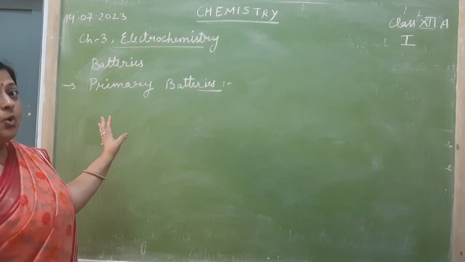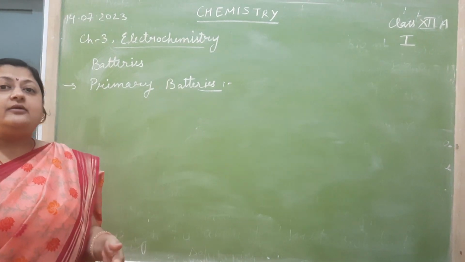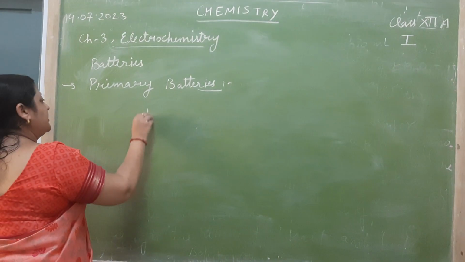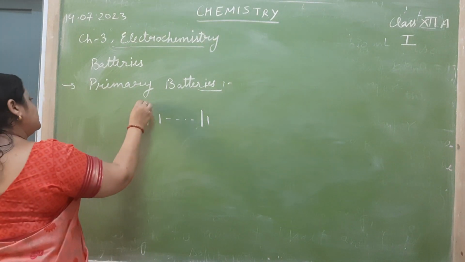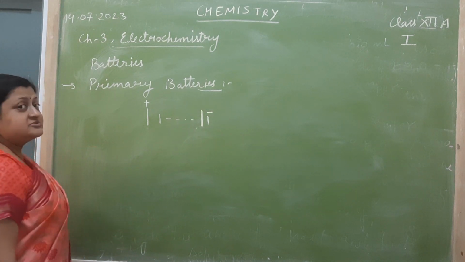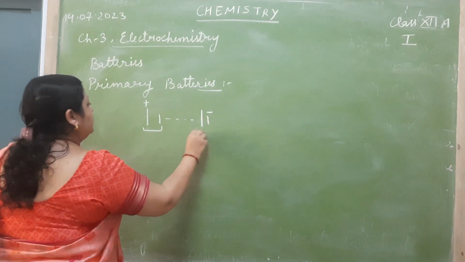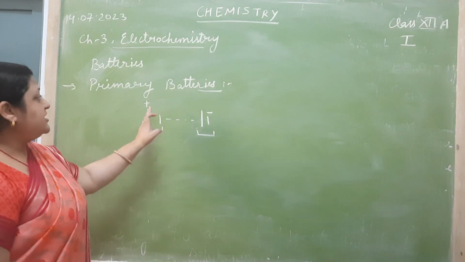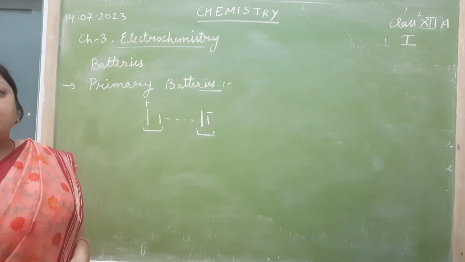So when two or more electrochemical cells are combined with each other in series pattern, then this combination is called a battery. So we all have seen that this kind of symbol we generally represent for a battery. This large line, big line represents positive terminal and this small line represents negative terminal. So this is one unit of electrochemical cell, it is other unit of electrochemical cell, and these are combined in series, negative terminal to positive and positive to negative terminal. This combination is called a battery.